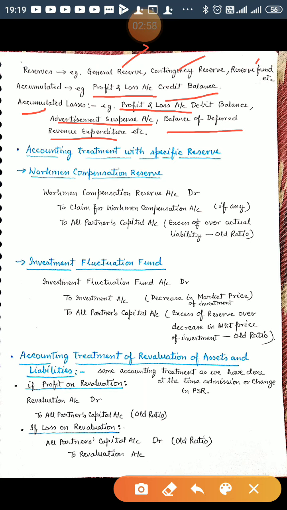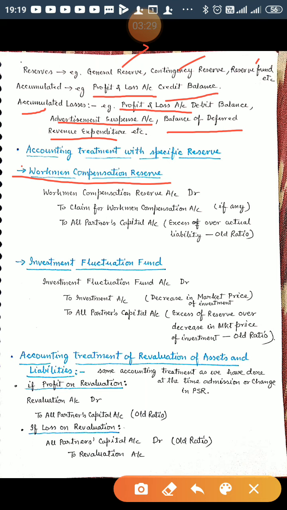Now accounting treatment with specific reserves. Specific reserves are maintained for some specific purpose. Suppose I'm talking about workman compensation reserve. It is maintained to meet the liability towards payment of workman compensation.